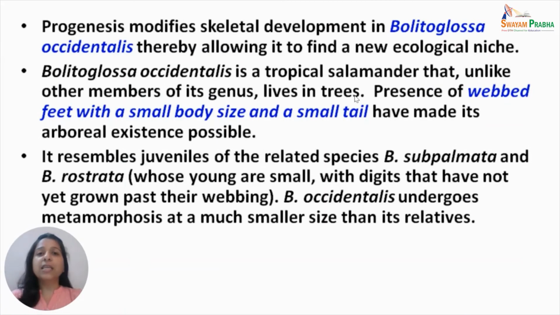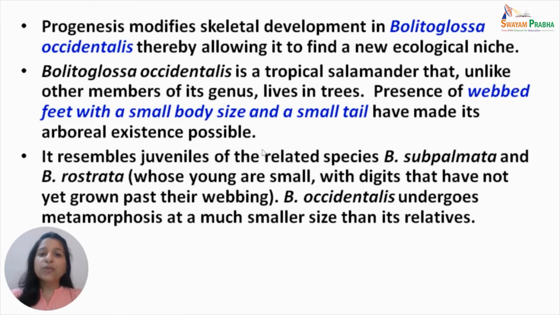Progenesis modifies skeletal development in Bolitoglossa occidentalis, thereby allowing it to find a new ecological niche. Now, this tropical salamander, unlike other members of its genus, lives in trees. That is, it has got an arboreal existence. And this is possible because of the presence of webbed feet, which help it in climbing, and a small body size with a small tail.